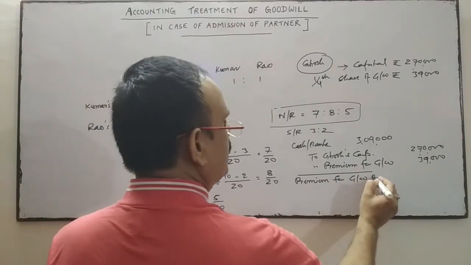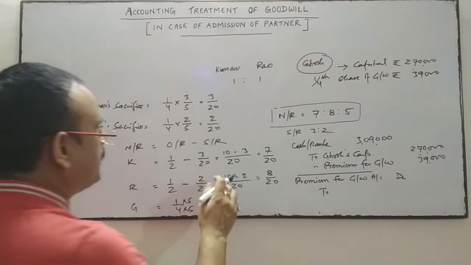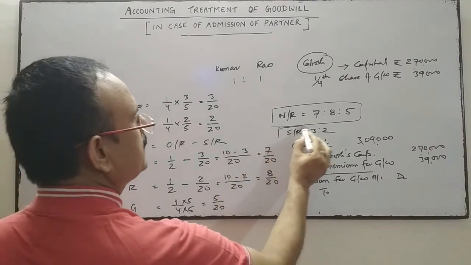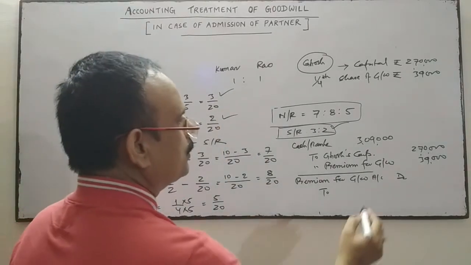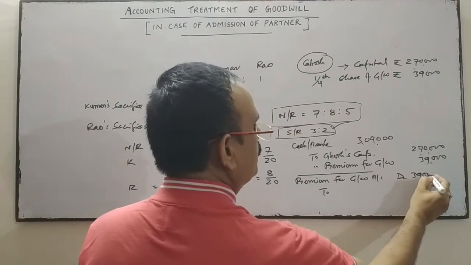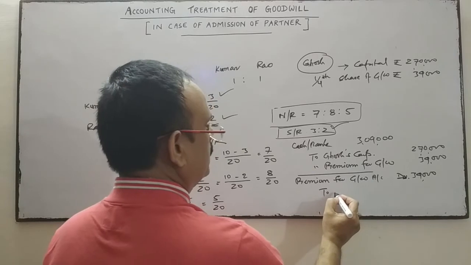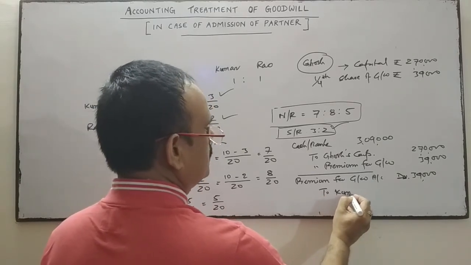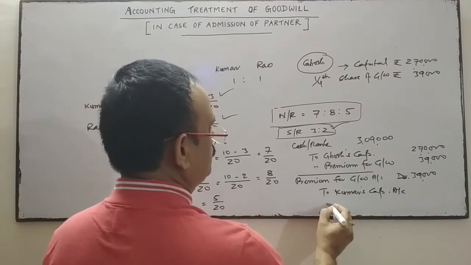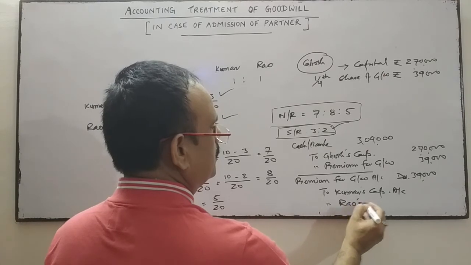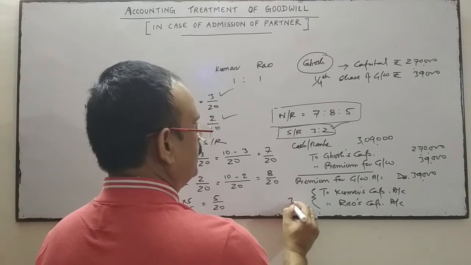So premium for goodwill account debit to old partners' capital accounts, because both the partners have sacrificed in the ratio of 3:2. So this amount, 39,000 premium for goodwill, will be transferred to the old partners' capital accounts. The old partners are Kumar's capital account and Rao's capital account in the ratio of 3:2.